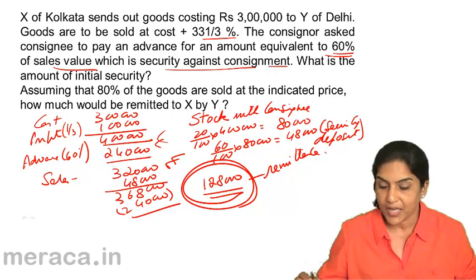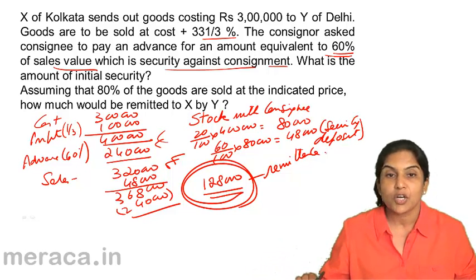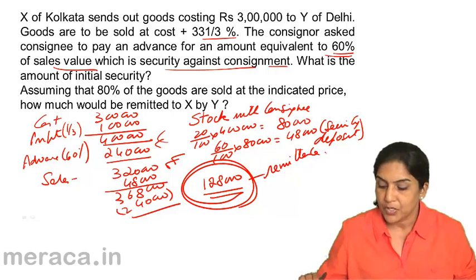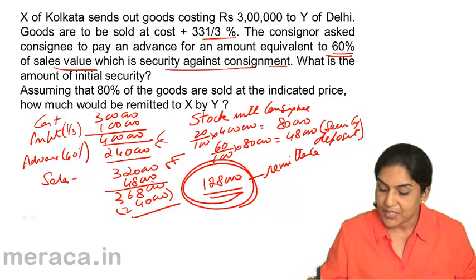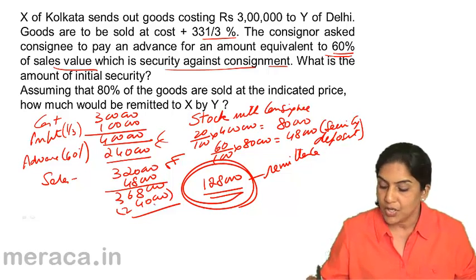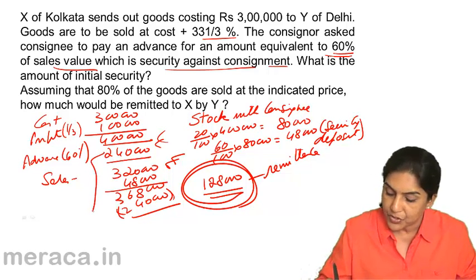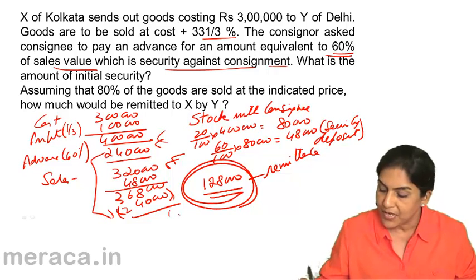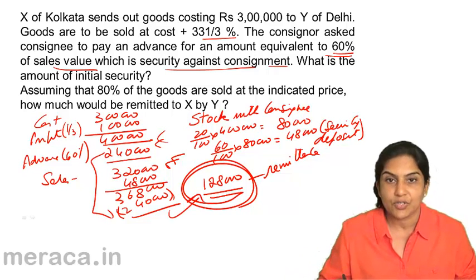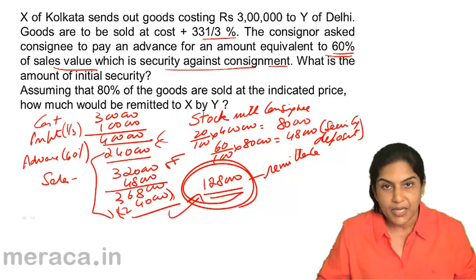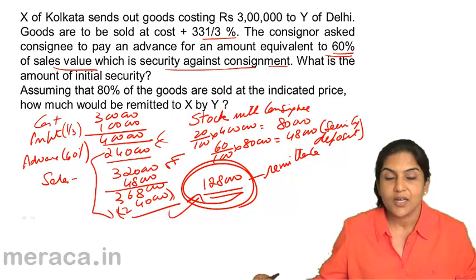But when it is held as security, the amount which has to be remitted by the consignee is 1,28,000. Why 1,28,000? Because it includes 60% of the closing stock which is held by the consignee. So 3,20,000 sales plus 48,000, 3,68,000, less 2,40,000 which has already been paid, gives us 1,28,000, which needs to be remitted by the consignee to the consignor.